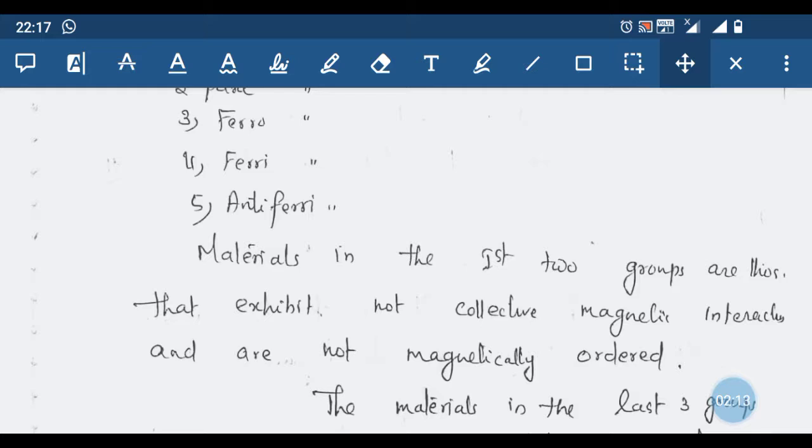Materials in the first 2 groups are those that exhibit no collective magnetic interaction and are not magnetically ordered. The first 2 types, that is diamagnetism and paramagnetism, exhibit no collective magnetic interaction, so they are not at all magnetically ordered.